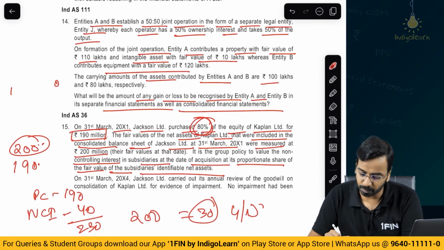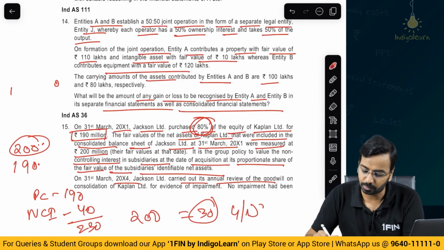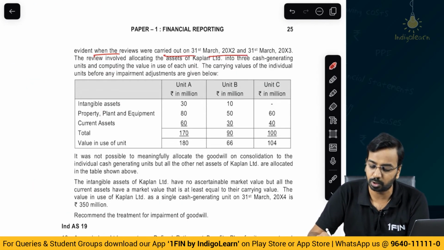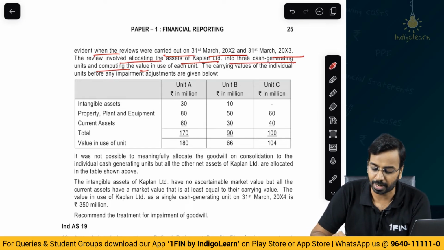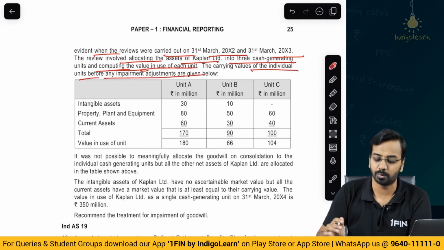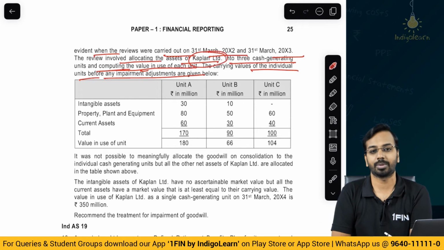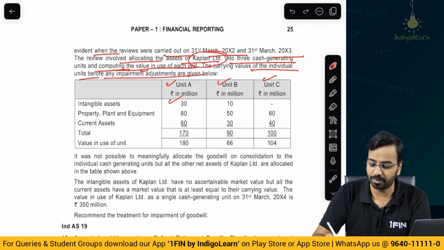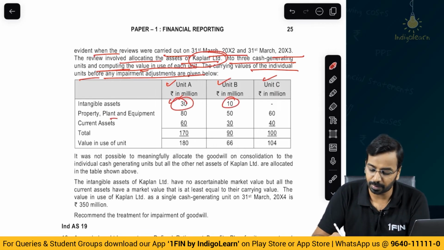On 31st March of year 4, Jackson Limited carried out an annual review of the goodwill on consolidation of Kaplan for evidence of impairment. No impairment had been evident when the reviews were carried out in year 2 and year 3. The review involved allocating the assets of Kaplan Limited into 3 CGUs and computing the value in use of each unit. The carrying values of the individual units before any impairment are given below. Basically, whatever assets were acquired from Kaplan Limited, we allocated to 3 units, CGU A, B and C. Here you have intangible assets 30, here 10. Property, plant and equipment 80, 50 and 60. Current assets; total value in use 180, 66, 104.